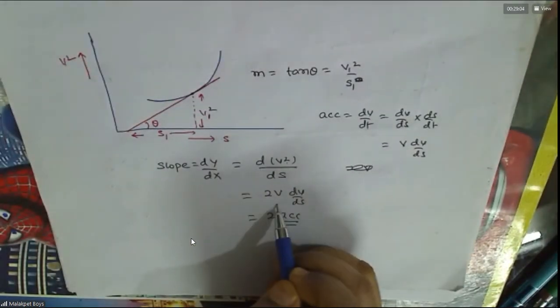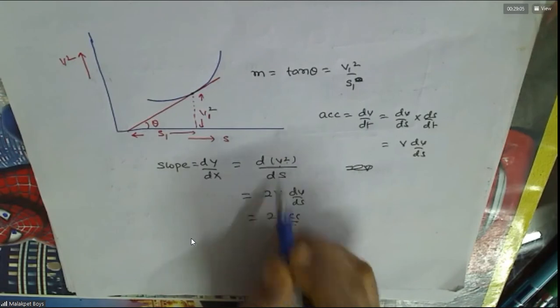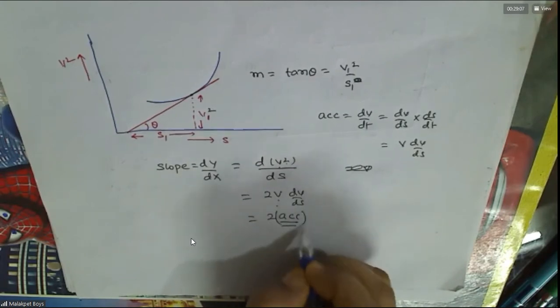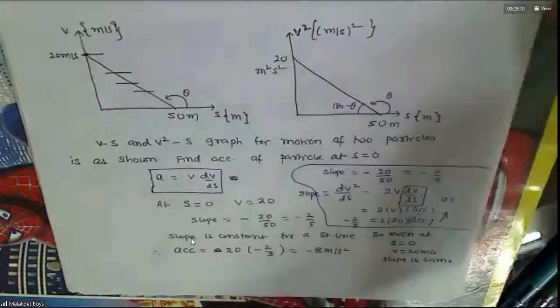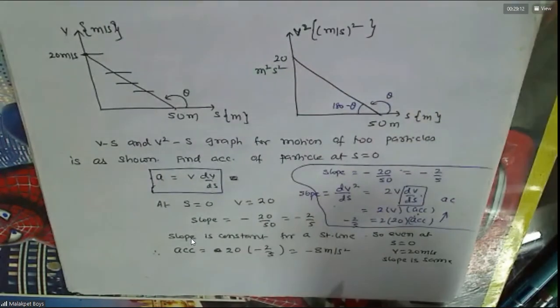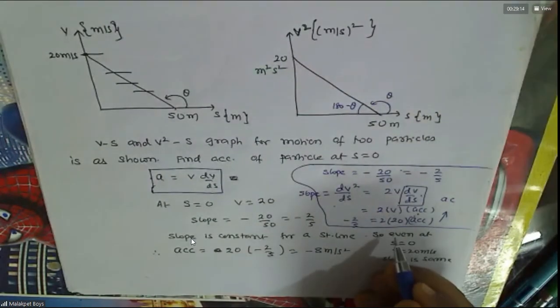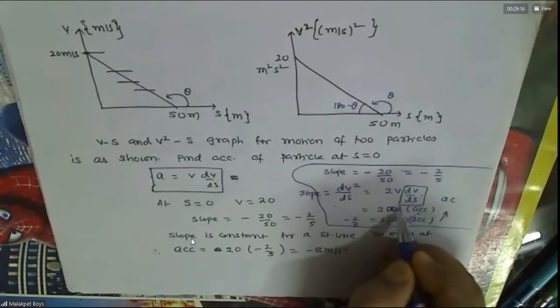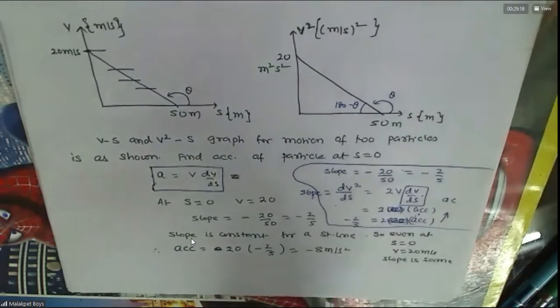See, when you differentiate, what is it that you are getting? Here you wrote 2 into acceleration. There you wrote 2 into v into acceleration. Oh, this one. V will not come, only acceleration. Okay.